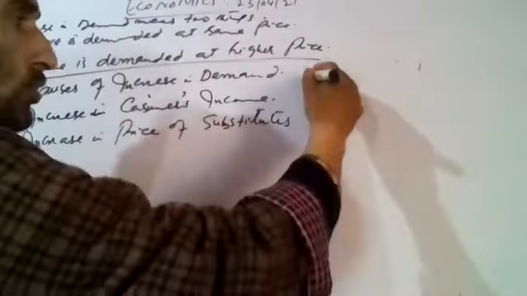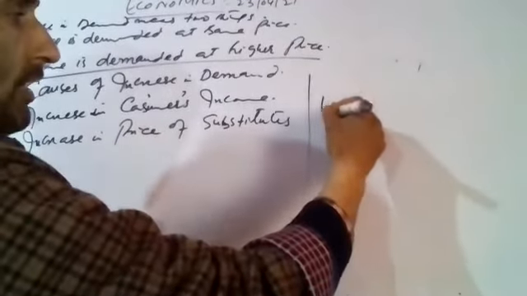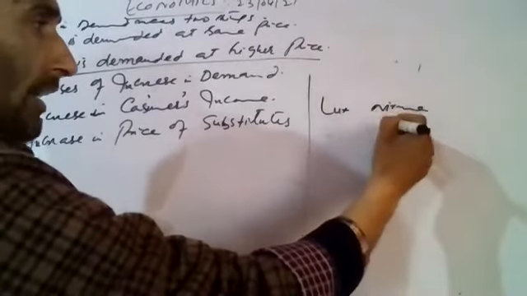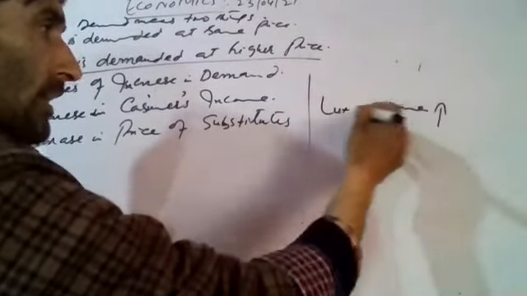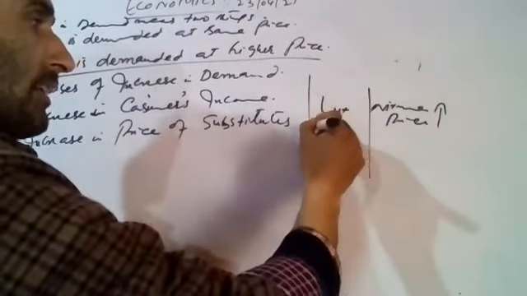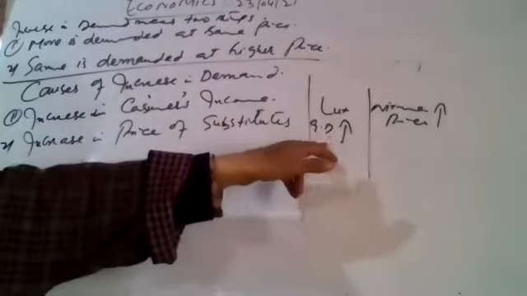अगर for example दो चीजें substitute हैं, for example Lux and Nirma, these are substitutes. अगर Nirma के price में increase हुई है तो इसकी demand में, if price of Nirma increases, the demand for Lux will also increase. This is increase in demand of Lux due to increase in price of its substitute. Third क्या है? Third is increase in population. Population में increase हुई है. Increase in population वो हो सकते हैं एक cause.